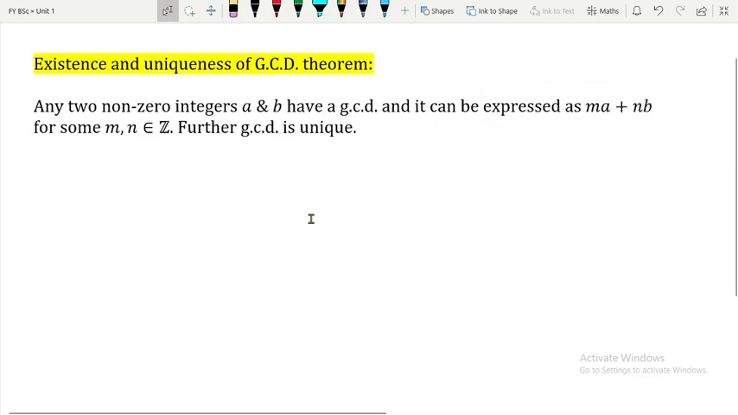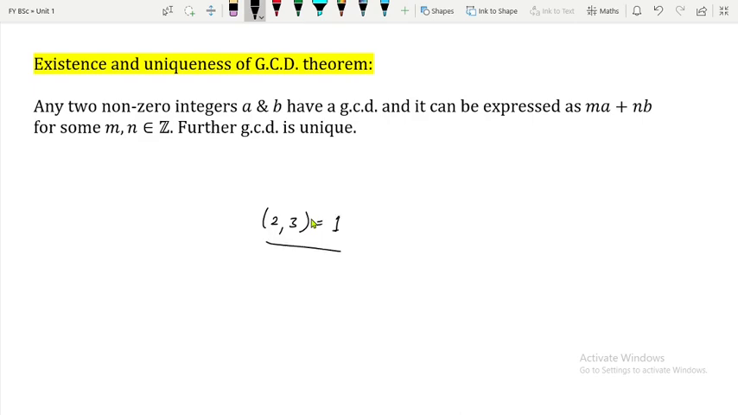GCD is unique means what? If I give one example to all of you and I ask you to find the GCD of two numbers, then all of you are going to get the same answer. This is called the uniqueness. Okay, so what is the meaning? I will explain. I think we have seen that GCD of 2 and 3 is 1.